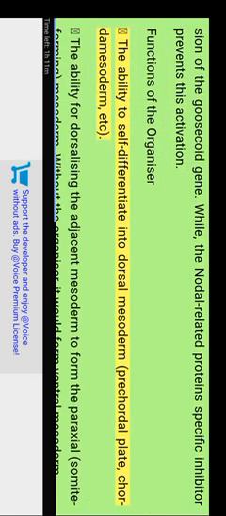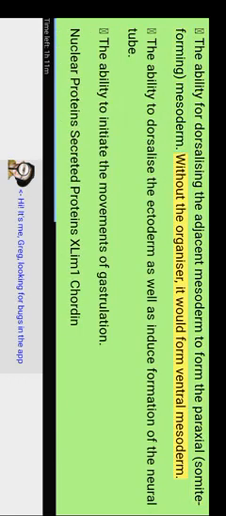The ability to self-differentiate into dorsal mesoderm, prechordal plate, chordamesoderm, etc. The ability to dorsalize the adjacent mesoderm to form paraxial somite-forming mesoderm; without the organizer, it would form ventral mesoderm. The ability to dorsalize the ectoderm as well as induce formation of the neural tube. The ability to initiate the movements of gastrulation.